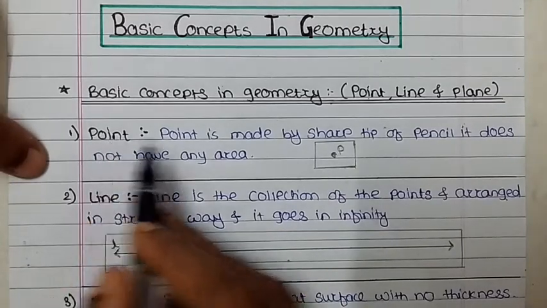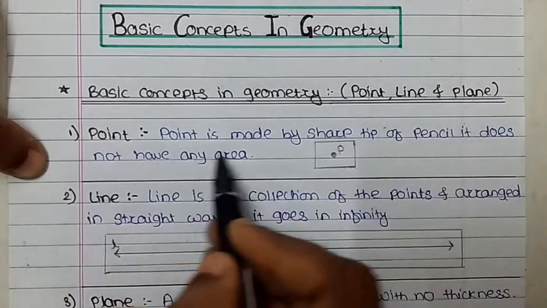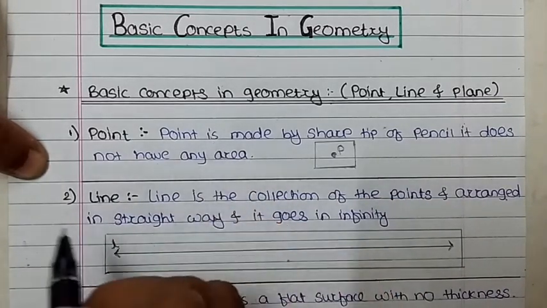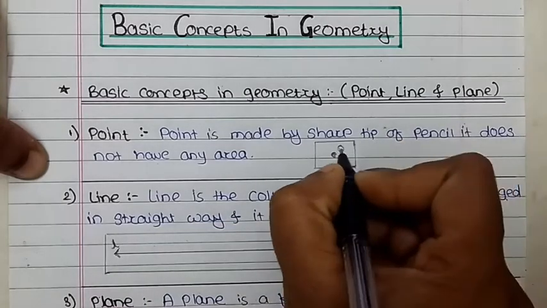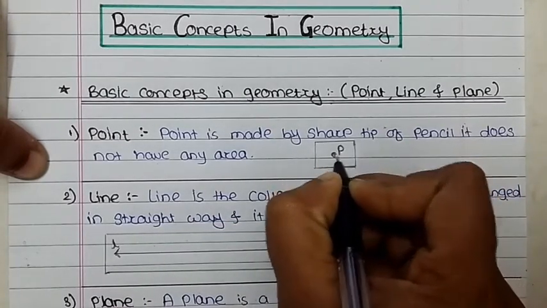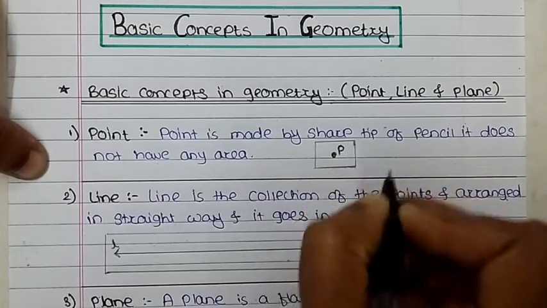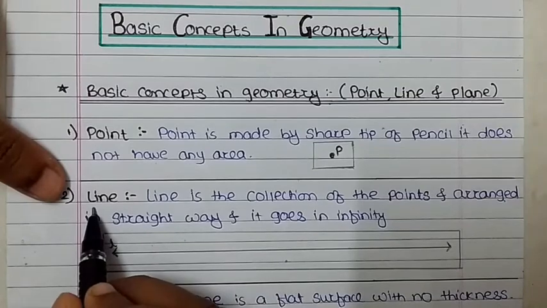So point is made by the sharp tip of a pencil. It does not have any area. We cannot find the area of the point. So here is one point defined, that is a dot, and this point's name is P.